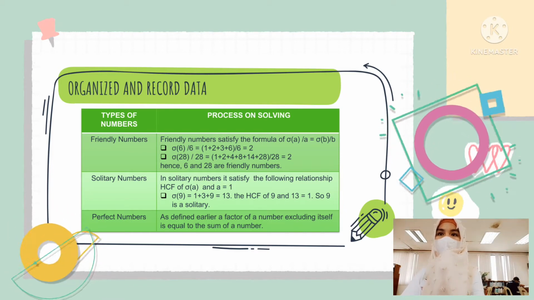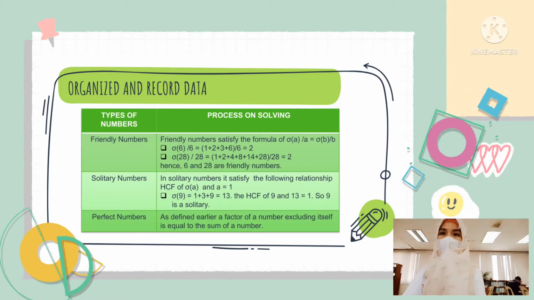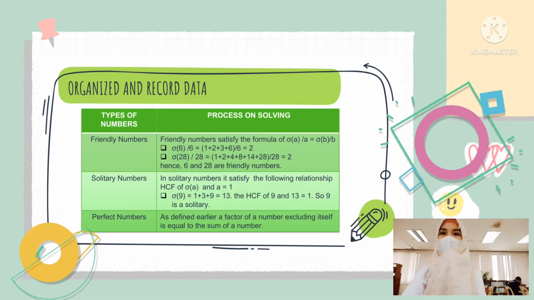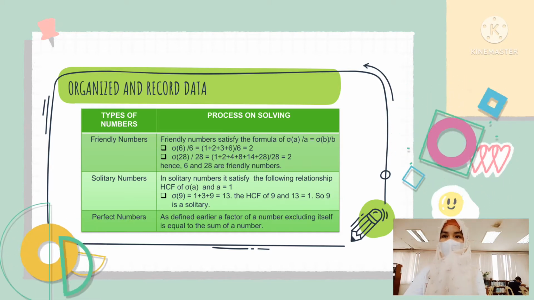Hence 6 and 28 are friendly numbers. Why? Because 6 and 28 share a common relationship, which is 2.